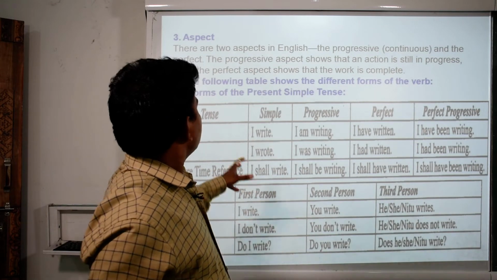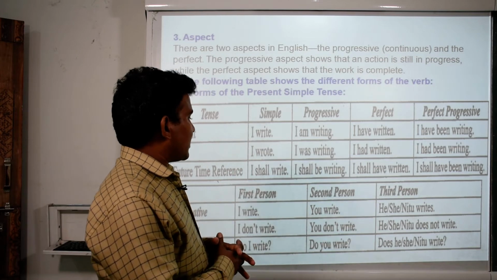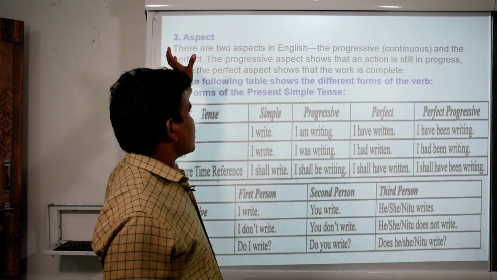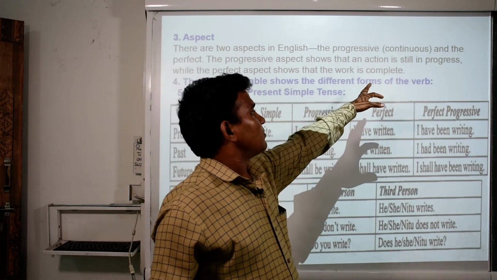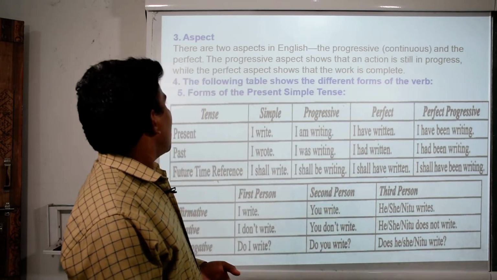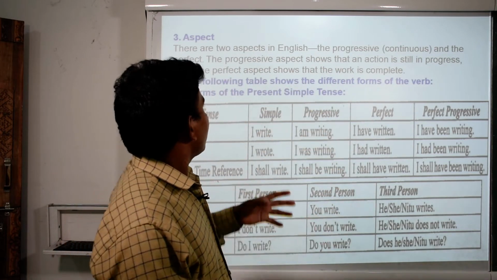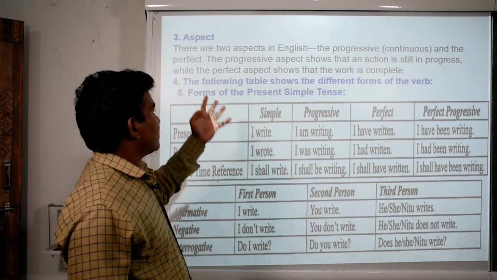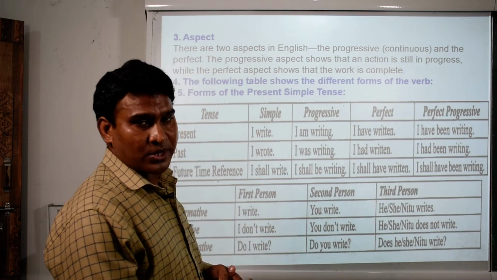Dear students, I have arranged some materials for you to understand. First one is aspect. There are two aspects in English: the progressive, which has the other name continuous, and the perfect. The progressive aspect shows that an action is still in progress.